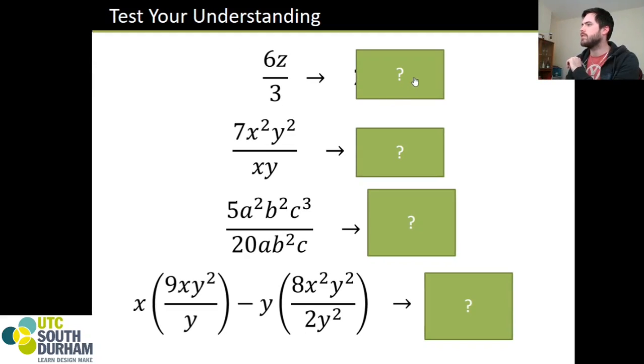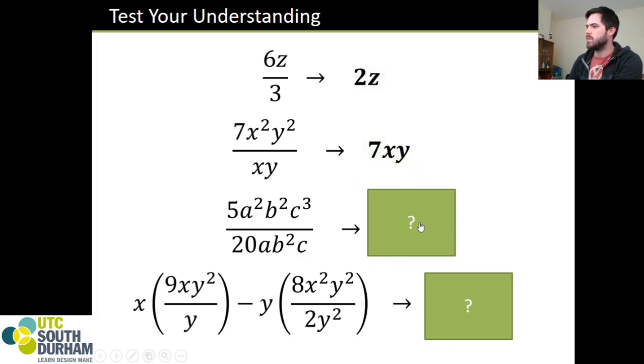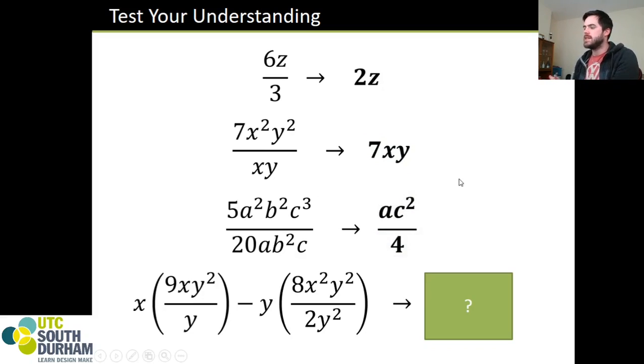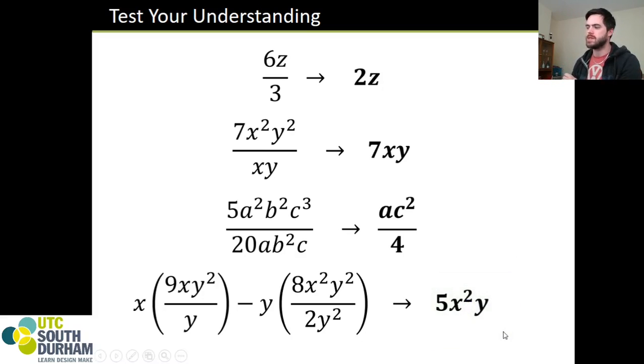So we should have got 6z over 3 for 2z. 7x squared y squared over xy comes down to 7xy. And this terrible, awful looking thing that any of us would run away from in fear actually boils down to 5x squared y.